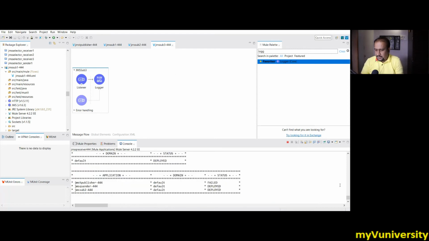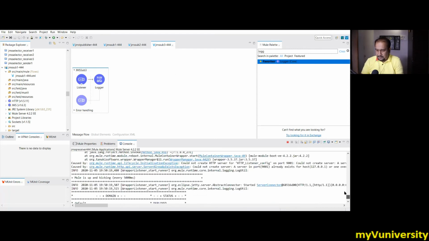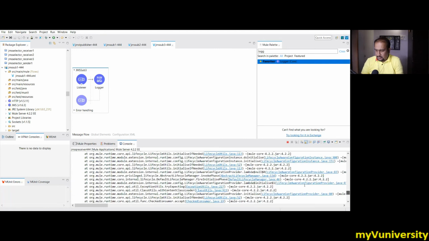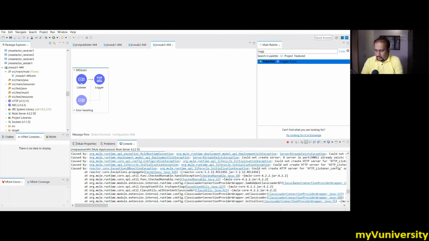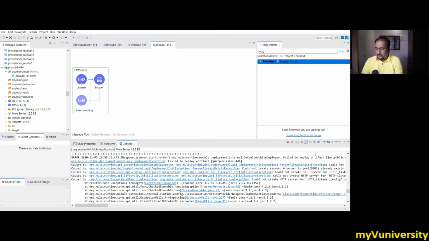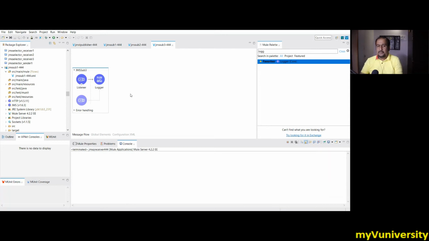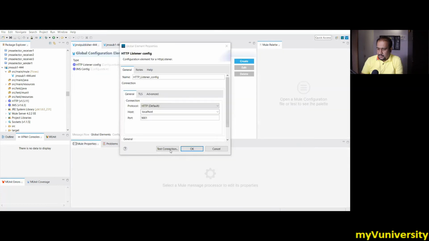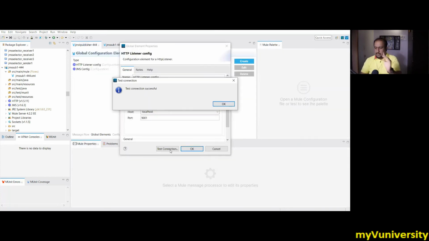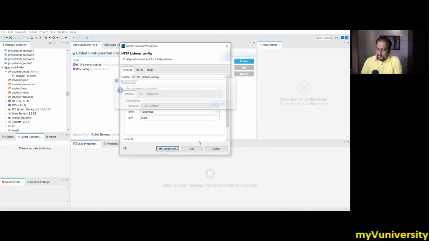Okay, so publisher, what happened with you? Let me see. Some binding error or something? Couldn't create the server. Server 9001 is already... Yeah, maybe something was running, I don't know. But let me check 9001. Yeah, there is only one publisher, so what's the problem? Okay, that looks okay. So let me run that.